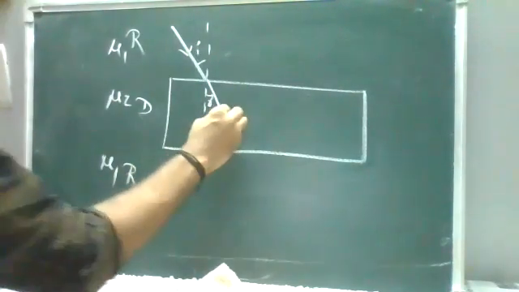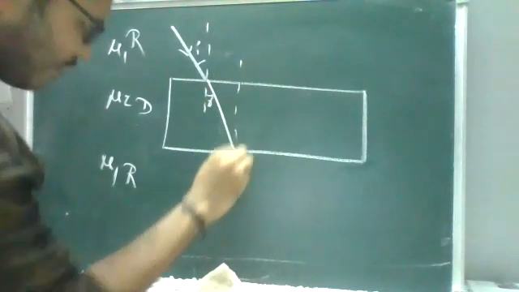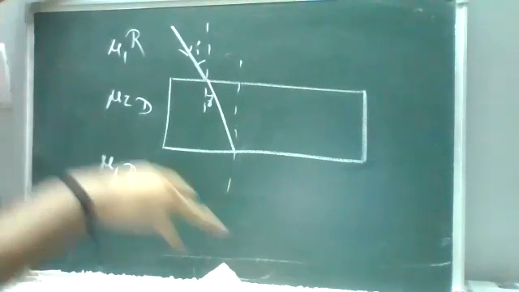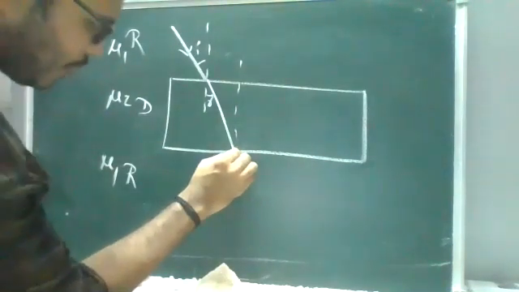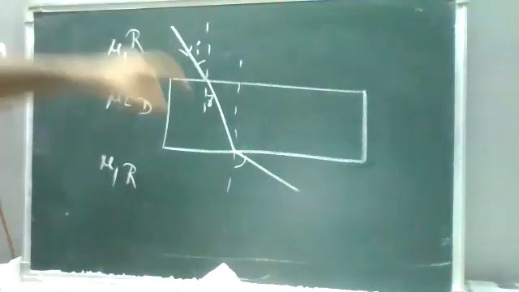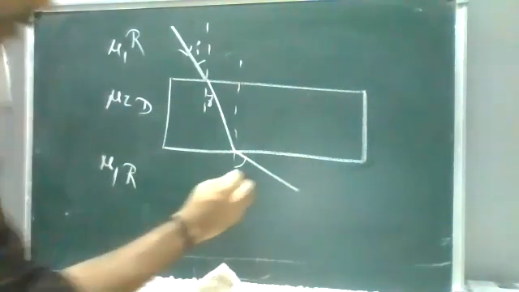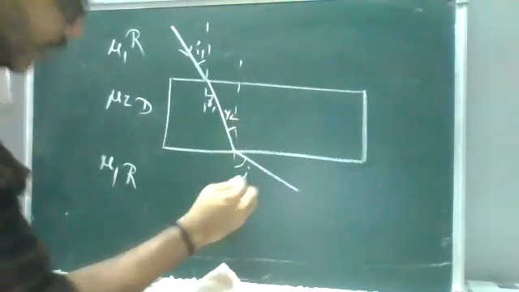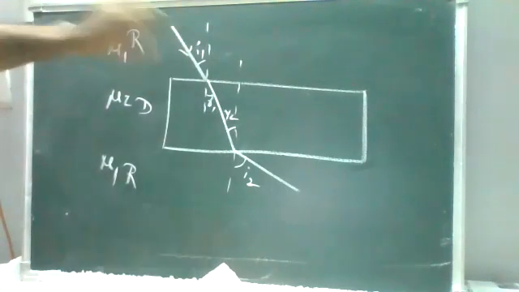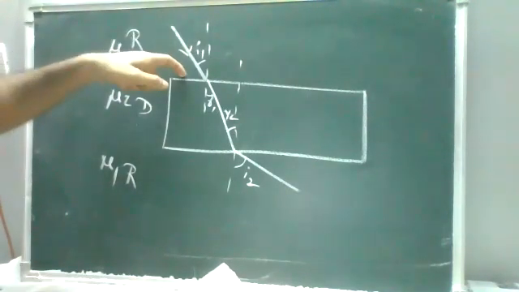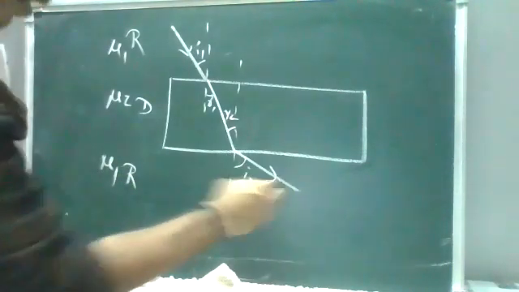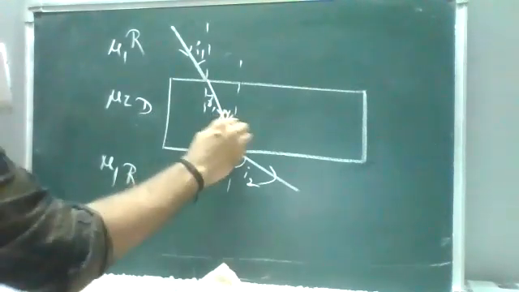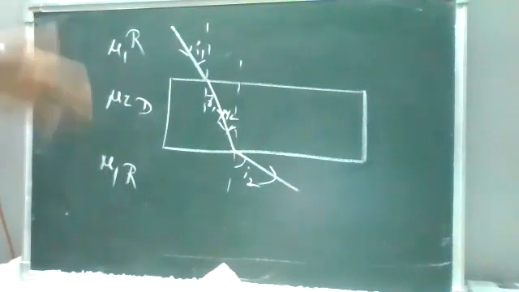So when it is coming out of the glass slab, again there will be some normal line. Remember, when the ray is coming out of the glass slab, it will try to bend away from the normal line. So this is your incident ray, now I1 and R1, and this is R2 and I2. One more thing: the angle of incidence in the rarer medium is the same angle at which it will come out. And inside the glass slab, the angle of refraction is the same angle at which it will be incident. So when you do the refractive indexes, this is the principle of reversibility.